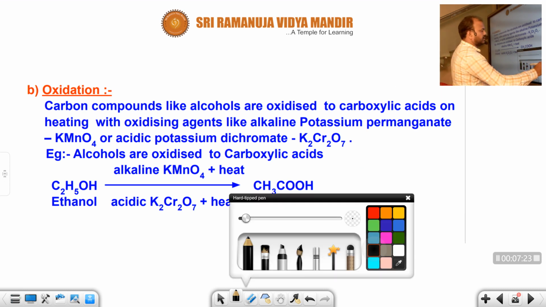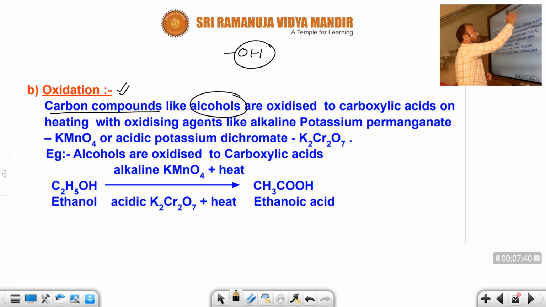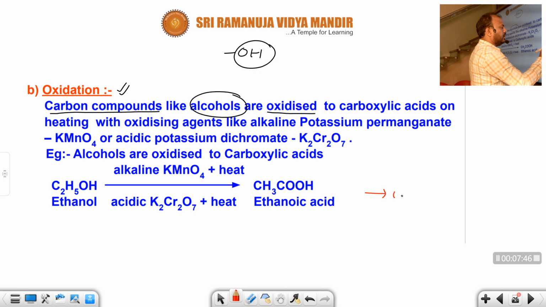Next one, what is oxidation? This is also a chemical property of carbon compounds. Oxidation means we add oxygen. Simply, we add oxygen. So carbon compounds like which one? For example, alcohols. Alcohols means the hydrocarbon which mainly contains the OH group are oxidized. Oxidation, you know very well.